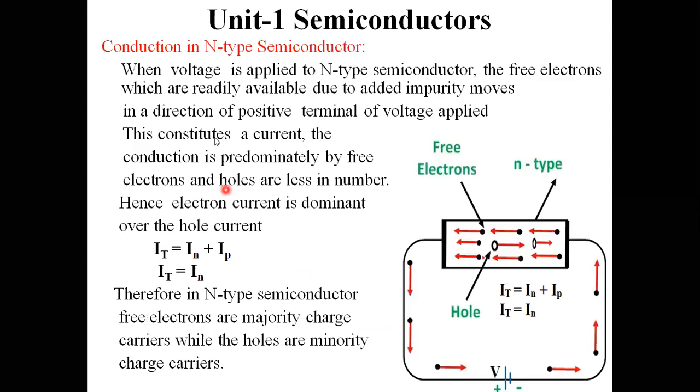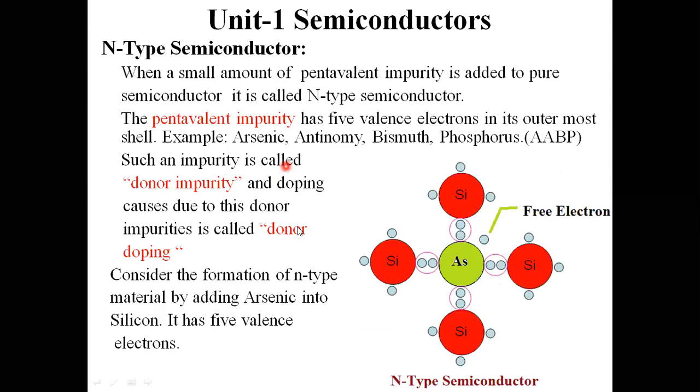Next, conduction. Conduction in N-type semiconductor material. I know the structure of N-type semiconductor material, how it is forming, and by using what type of impurity it is forming. That impurity is called a pentavalent impurity, and its other name is donor impurity. That process is known as donor doping.